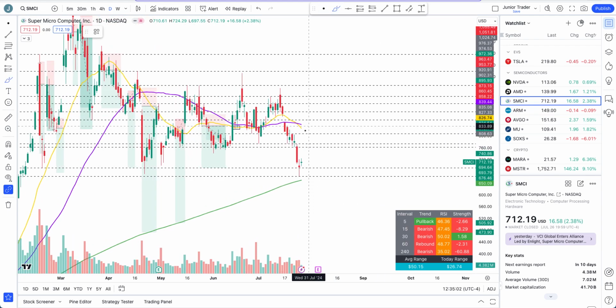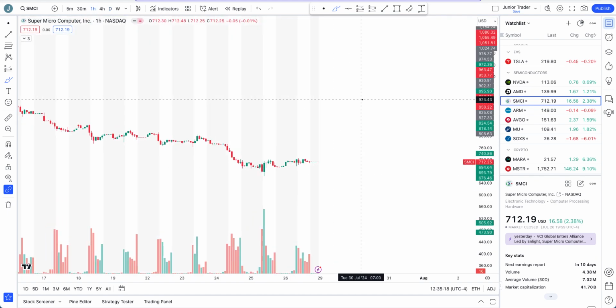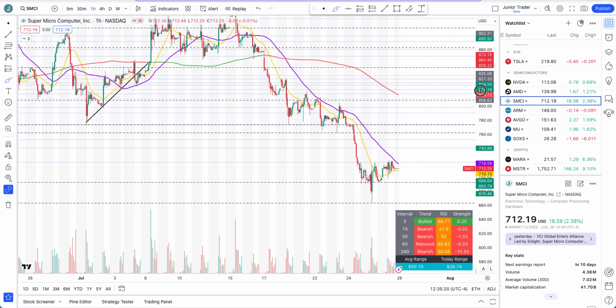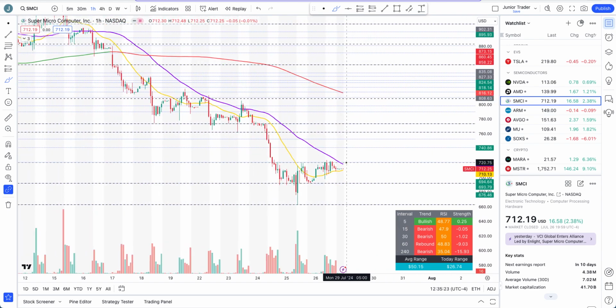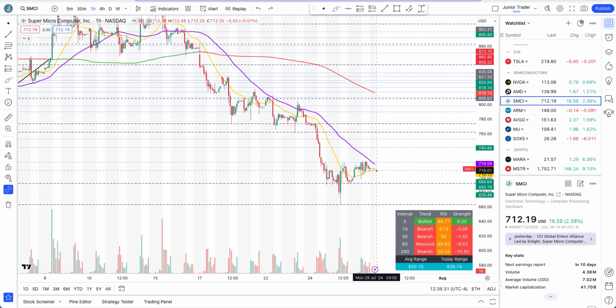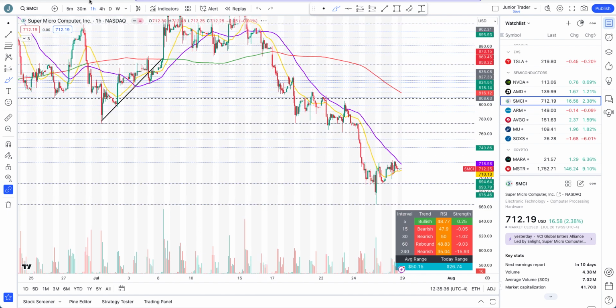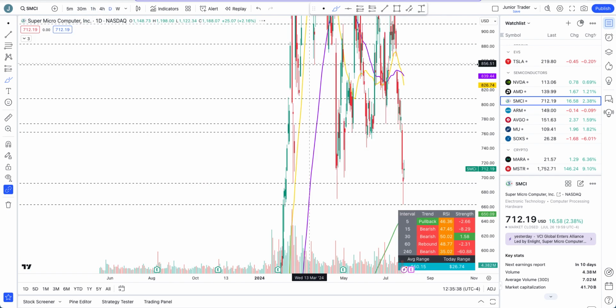So SMCI is not fully bullish. It has a resistance sitting at the 763 to 775 area, and as long as we stay below it, this is just a rebound in the downtrend. Now, does this rebound have enough strength that intraday upside may come? What are the levels to watch for that? Well, let it get above the 50 hours moving average and the level of 720. If it can do that, some rebound may continue for the next day as well, but that would be it. And if it continues to break below the 20 hours moving average, it's just a downside play. Why? Because the trend is in the downtrend. There's just no structure to the upside on SMCI.